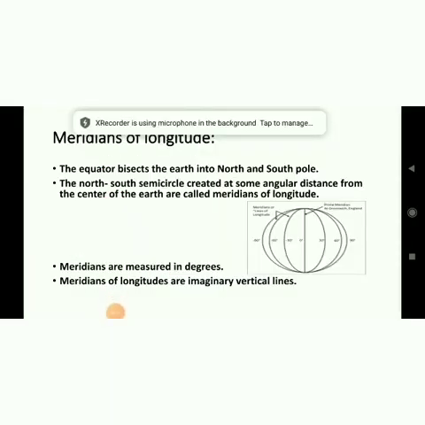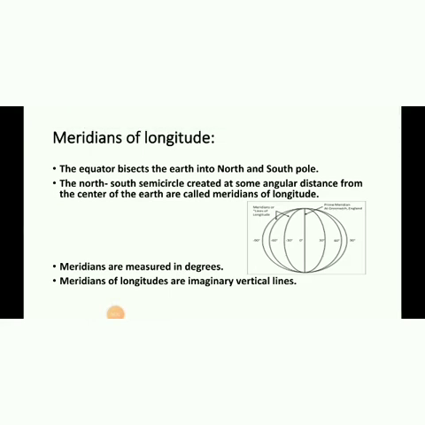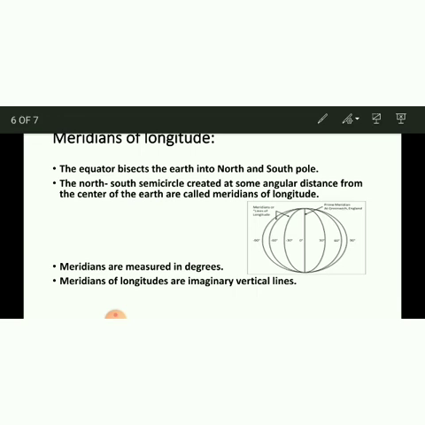Meridians of longitude. These are the vertical imaginary lines. This is the 0 degree line, called the prime meridian. Meridians are measured in degrees. The north-south semicircles created at some angular distance from the center of the earth are called the meridians of longitude.